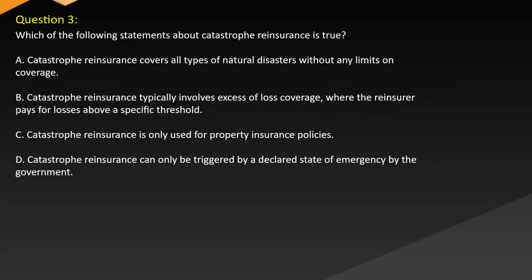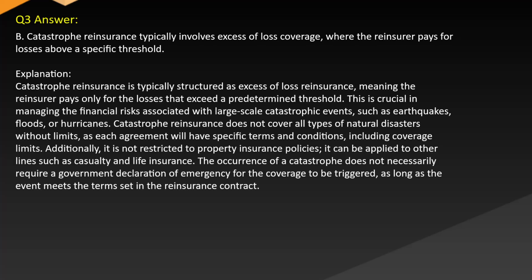Question 3. Which of the following statements about catastrophe reinsurance is true? A. Catastrophe reinsurance covers all types of natural disasters without any limits on coverage. B. Catastrophe reinsurance typically involves excess of loss coverage where the reinsurer pays for losses above a specific threshold. C. Catastrophe reinsurance is only used for property insurance policies. D. Catastrophe reinsurance can only be triggered by a declared state of emergency by the government. Answer B. Catastrophe reinsurance typically involves excess of loss coverage where the reinsurer pays for losses above a specific threshold.